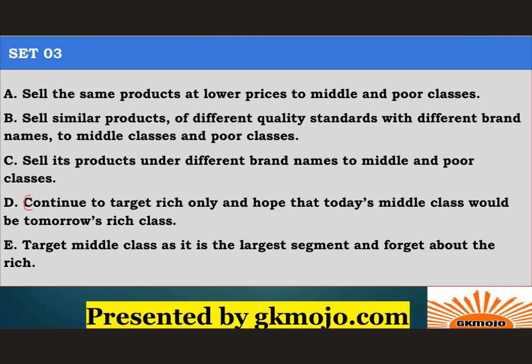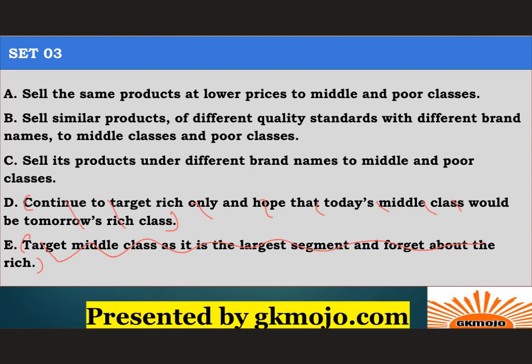So this is a pretty funny option and you should anyway eliminate it. I hope you would have understood why I'm eliminating this. This is extreme and funny. So it's a trash option. Option E, target middle class as it is the largest segment and forget about the rich. Again, extreme option eliminated. We are left with 3 options, right?